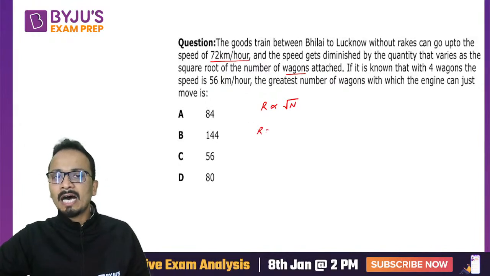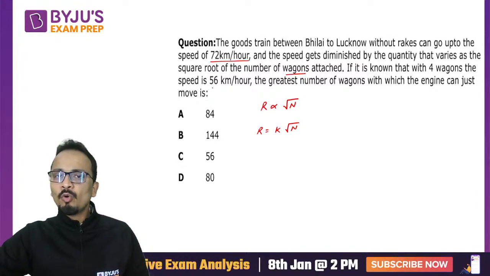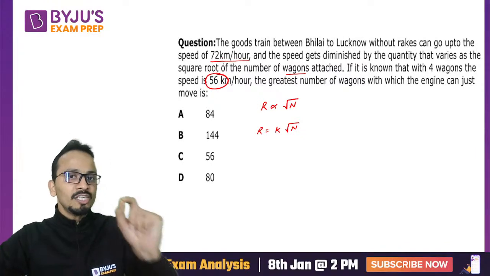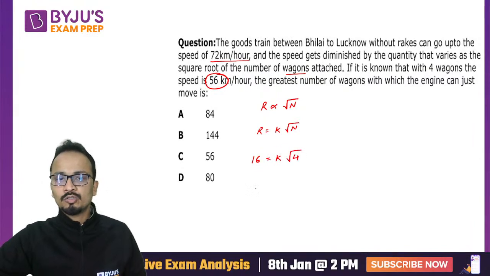So R will be equal to K root N. It is known that when four wagons are attached, the speed is 56. So from 72 to 56, the speed has been reduced by 16, and that will be equal to K root 4. So from here, the value of K will come out to be 8.